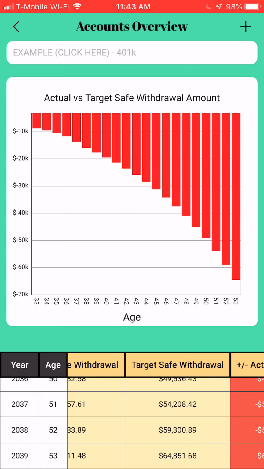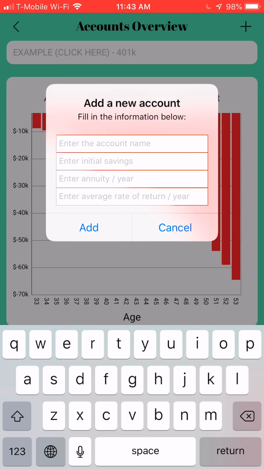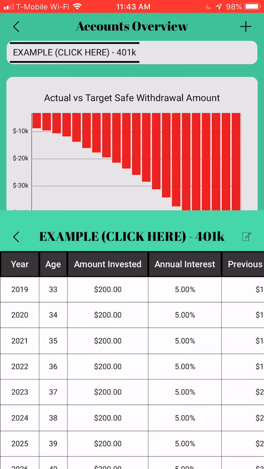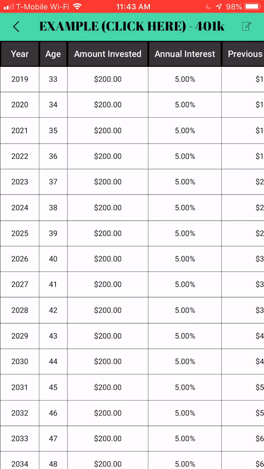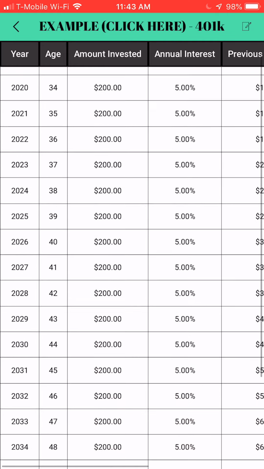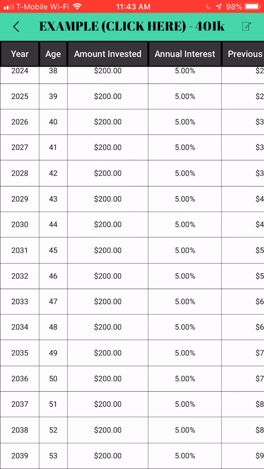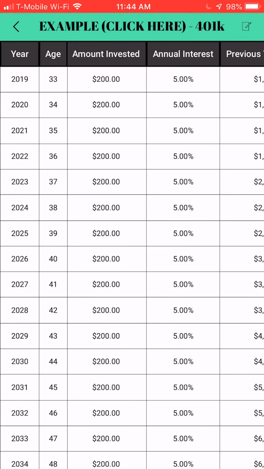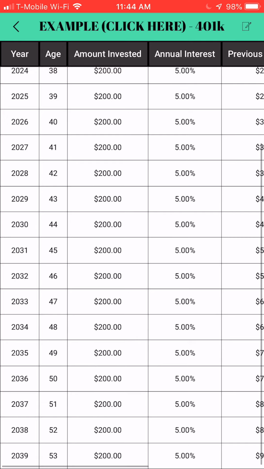Now, we could add accounts here, or we could modify our existing account. If we click into the 401k, this would bring up the account details. As we can see here, from age 33 up until age 53, our targeted retirement age, we have invested $200 into this account, and this account earns approximately an annual rate of return of 5% per year up until we retire.